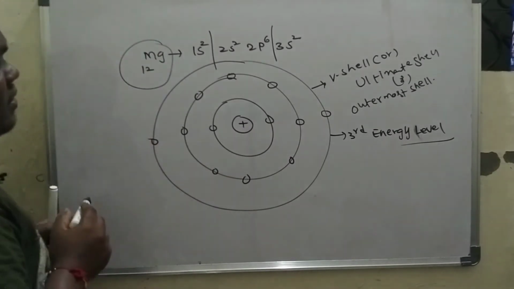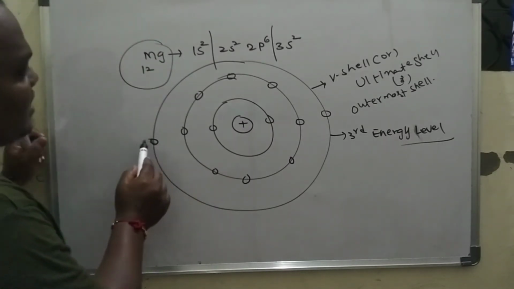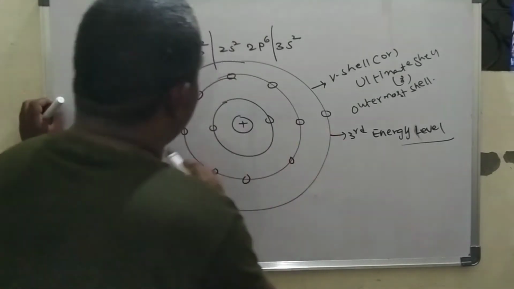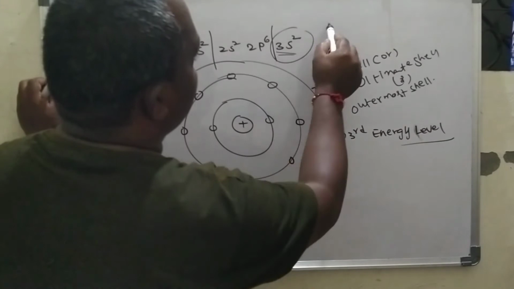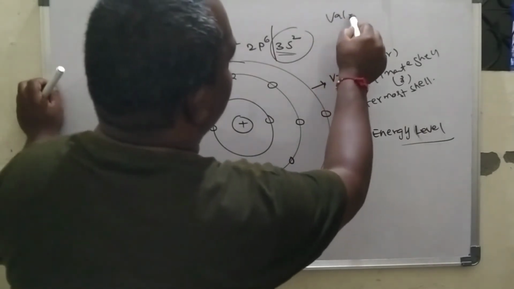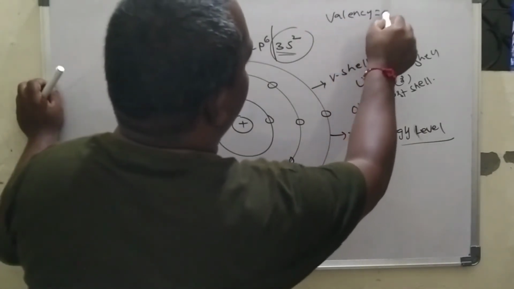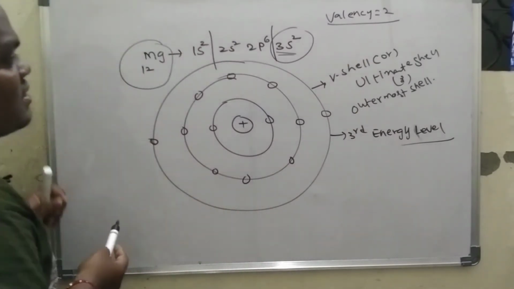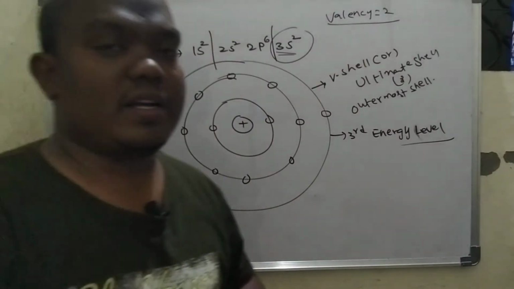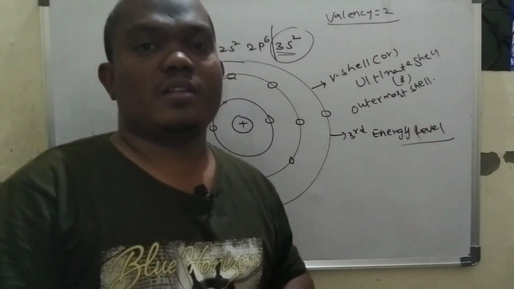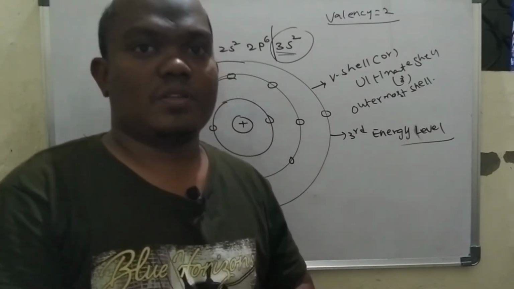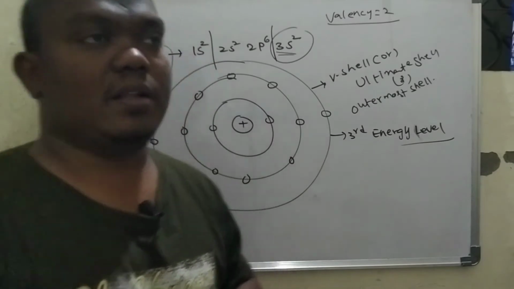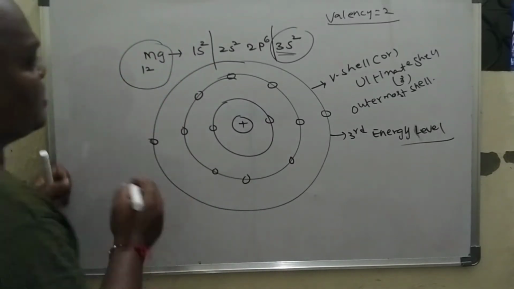Magnesium is a metal. How many electrons are present in the valence shell? There are 2 electrons, so the valency of this metal is 2. Why? Because for metals, valency is equal to the number of valence electrons present in that atom. This is about metals.